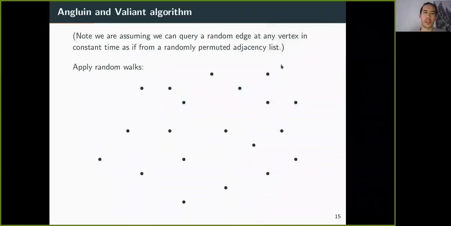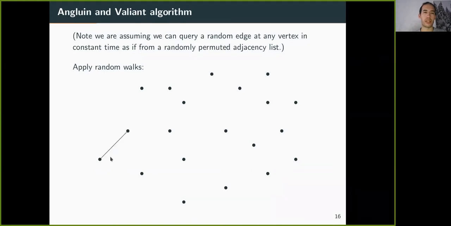So for a start, I would like to explain how the original algorithm of Angluin and Valiant works, because our algorithm works very similarly, besides that we improve upon some of the steps. So the idea is, because in the random graph we have so many Hamilton cycles, we can do a random walk type strategy and hope to succeed anyway. So this means that we can start on a new vertex and then query an edge.